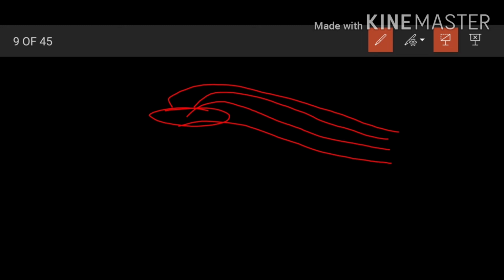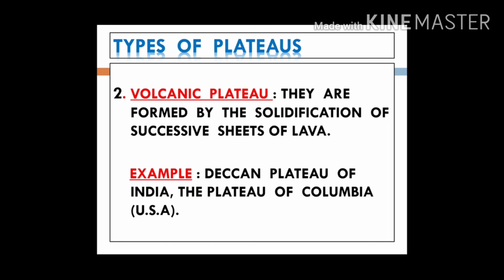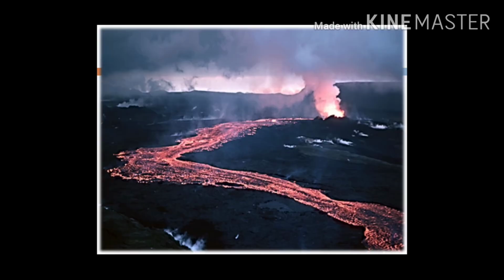It takes long time to cool down. So it forms a structure of a plateau. It cools down and forms the structure of a plateau. Such plateaus are known as volcanic plateaus. Very good example is in our own country, that is Deccan Plateau and the Plateau of Columbia.